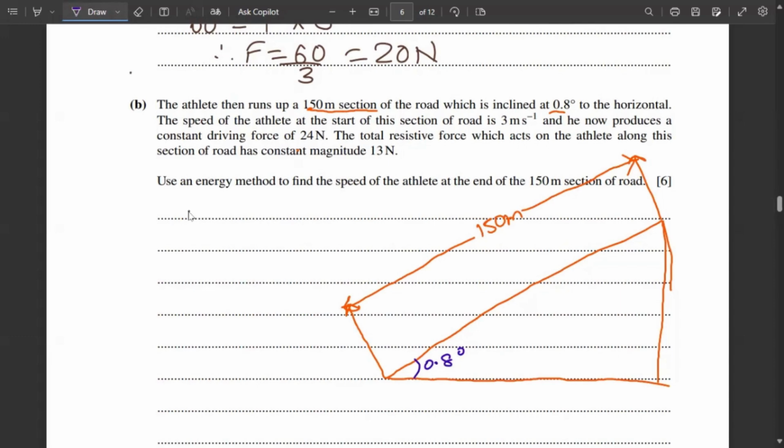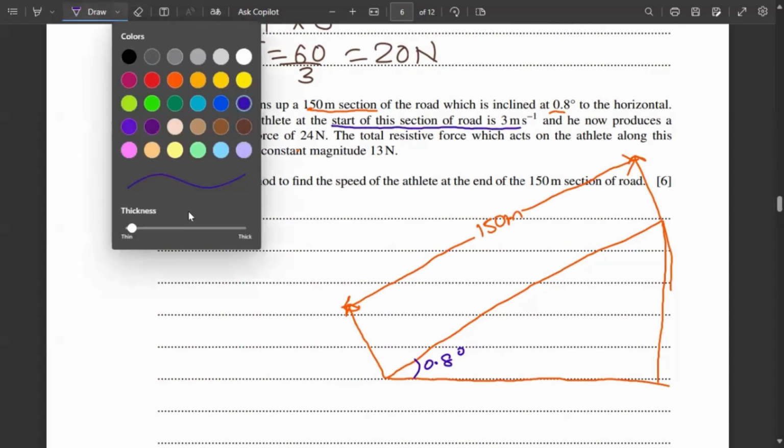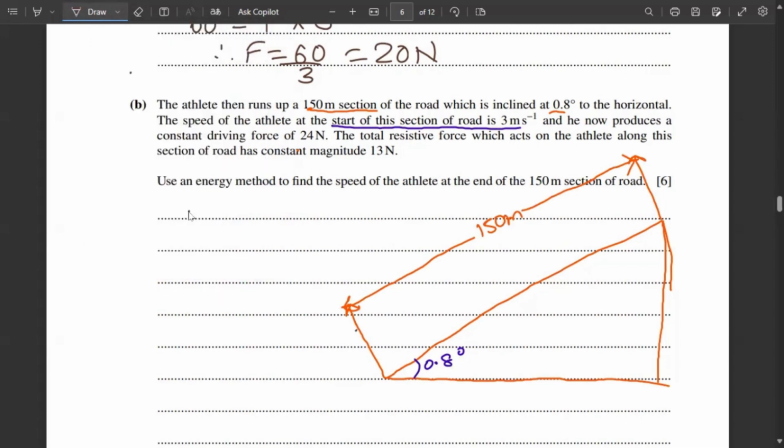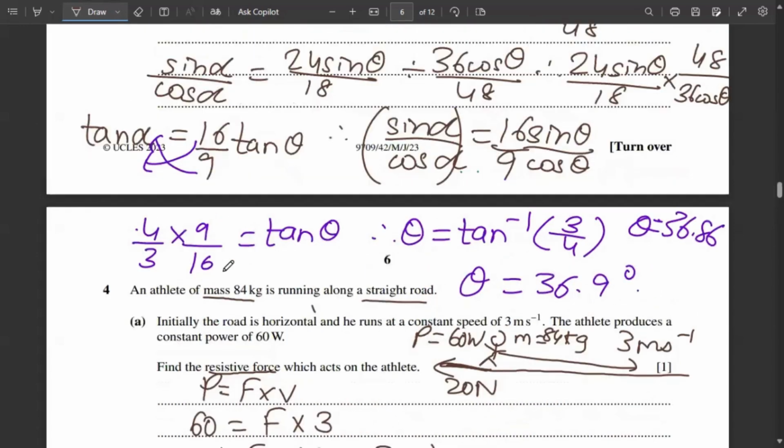The speed of the athlete at the start of this section is 3 meter per second. That means when the athlete is right here, when the athlete is starting to run, his speed will be 3 meter per second. And what is the mass of the athlete? 84 kg. How do I know this? It was written down in the previous question.